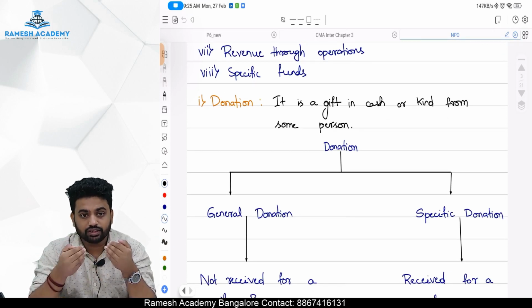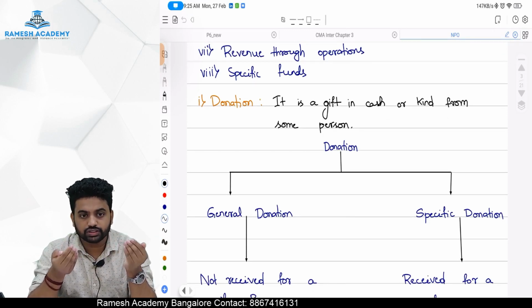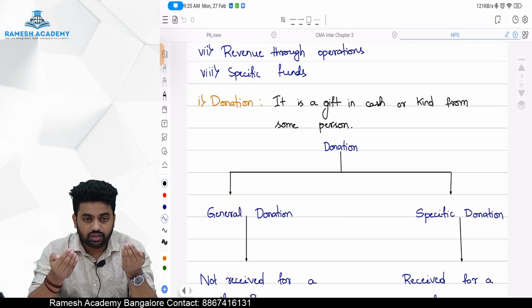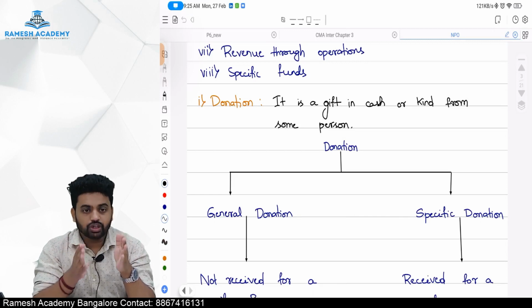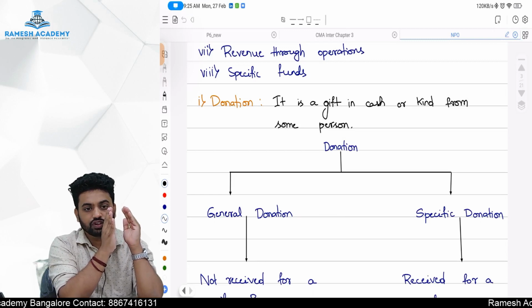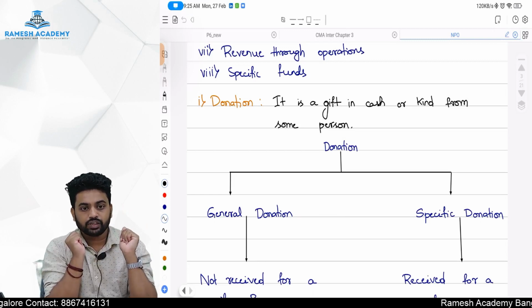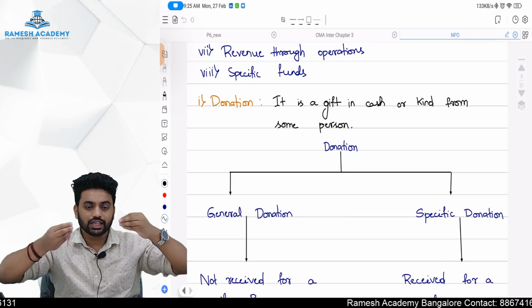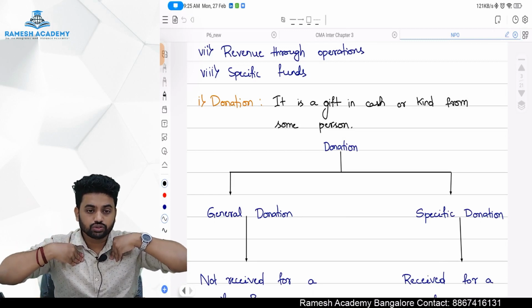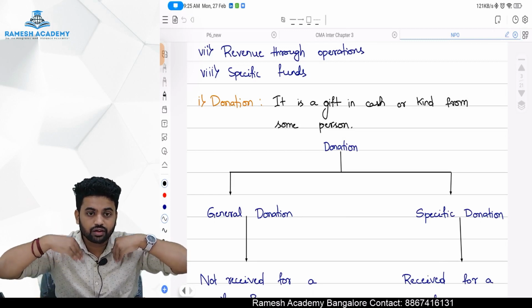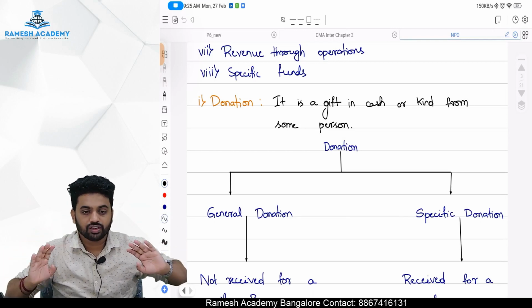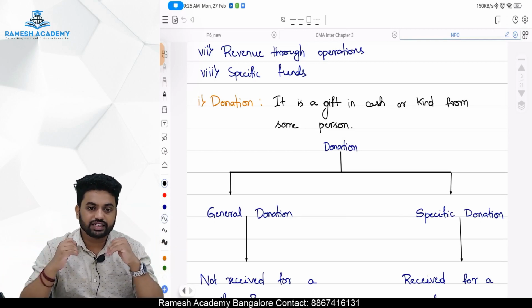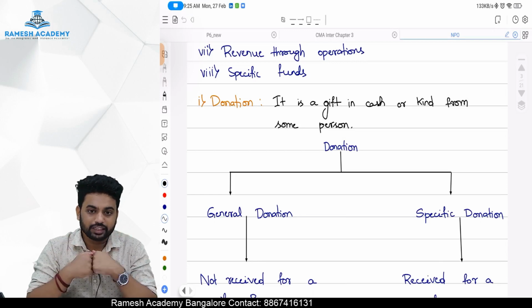Where the donor, the person who donates, particularly says, boss, you have to use this particular fund for this purpose. For example, Ratan Tata sir gives me 20 lakh rupees and asks me to use this for building a bus station. Then this is specific in nature and it should be capitalized.